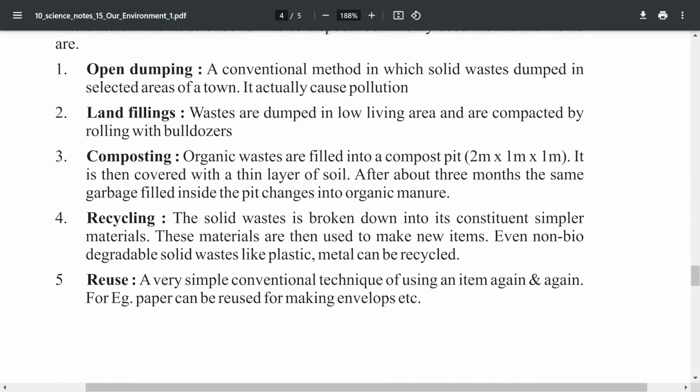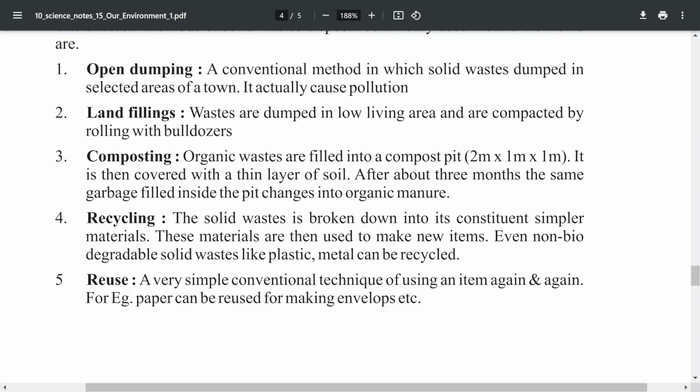The next one, reuse. For example, we need to reuse glass items and not throw them in open places or agricultural land. It will affect the land and many organisms suffer. For example, plastic bags are eaten by carnivores, their digestive system is damaged, and it leads to their death.